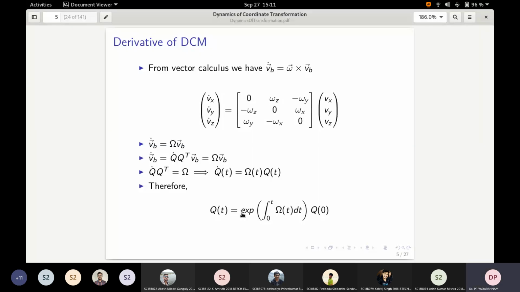So if you have a launch vehicle and then you have fixed a frame onto the launch vehicle, as the launch vehicle moves, the frame also moves along with it. Therefore, this frame has a rate with respect to the initial orientation or with respect to any inertial set of axes.